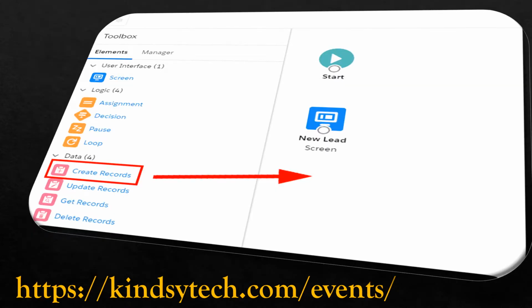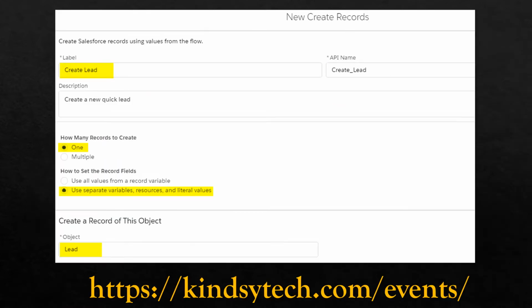Next, as we can see on the Elements toolbox, we have what's called the Create Records. So we're going to drag the Create Records element to the canvas. We will use the values collected from that screen element to create the new lead record.